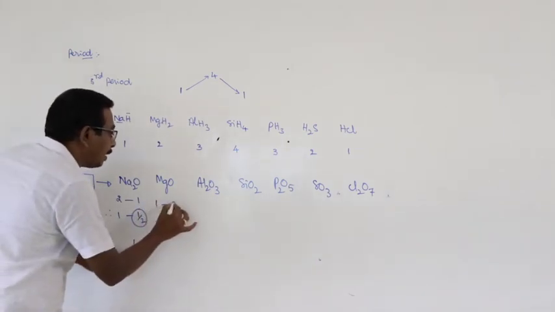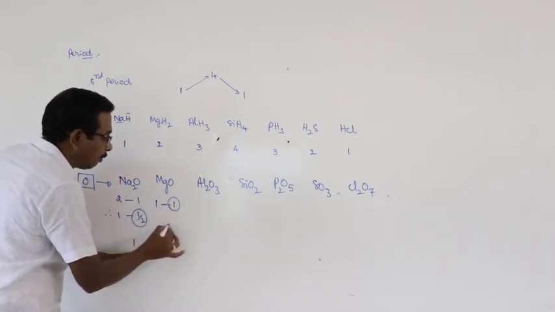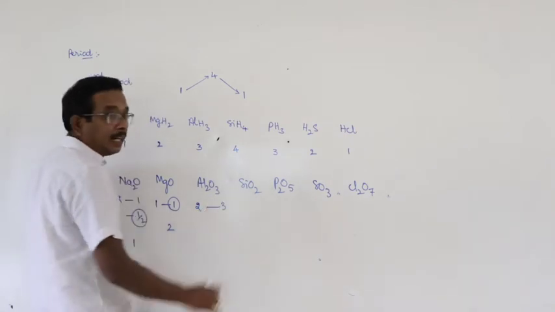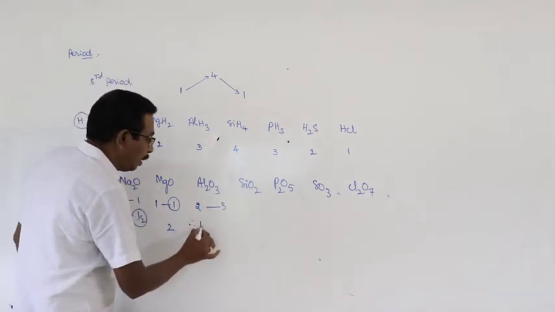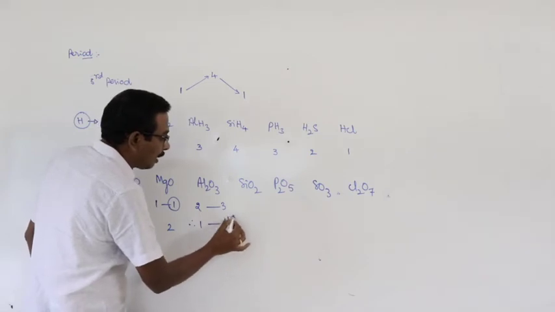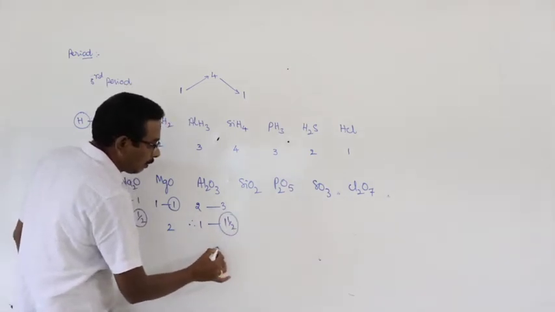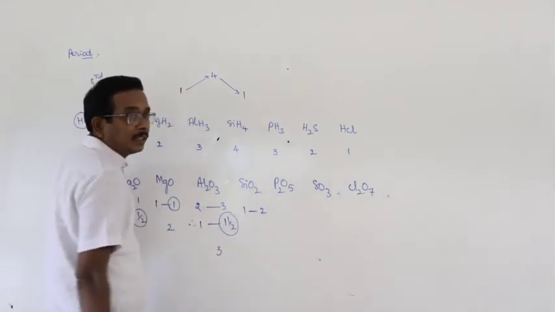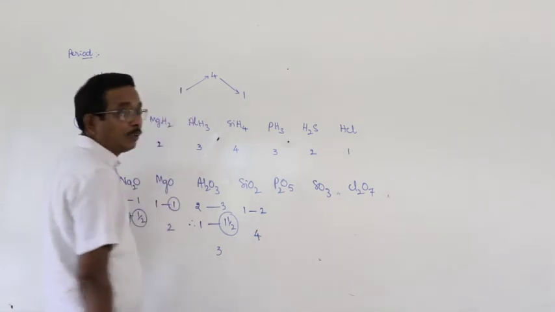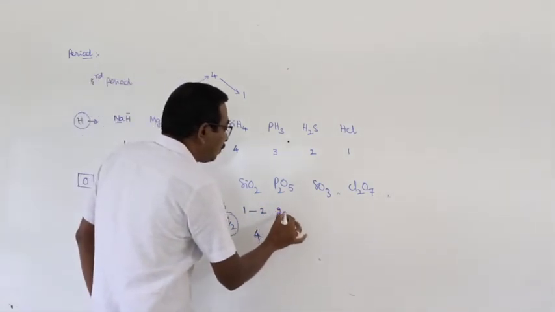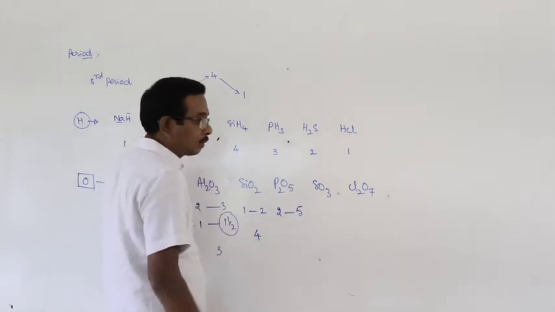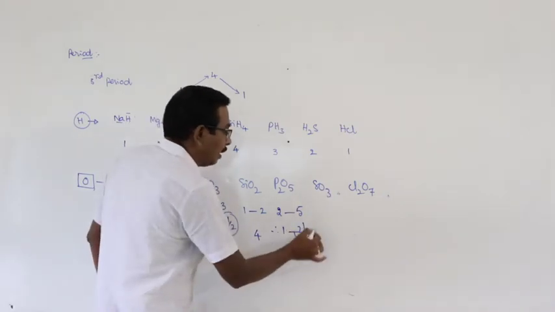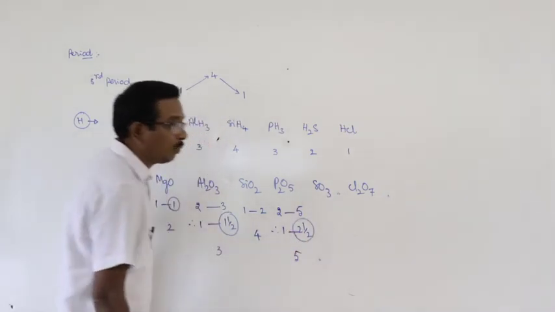One magnesium atom is bonded with one oxygen atom. Double the number of 1 is equal to 2. Two aluminum atoms are bonded with 3 oxygen atoms. Therefore, one aluminum atom is bonded with 1.5 oxygen. Double the number of 1.5 is equal to 3. One silicon atom is bonded with 2 oxygen atoms. Double the number of 2 is equal to 4. Two phosphorus atoms are bonded with 5 oxygen atoms. Therefore, one phosphorus atom is bonded with 2.5 oxygen. Double the number of 2.5 is equal to 5.